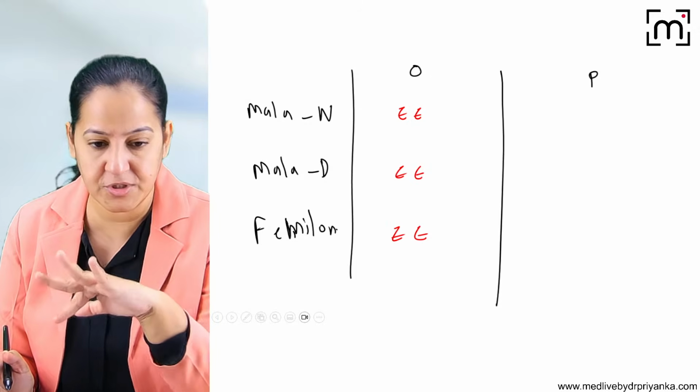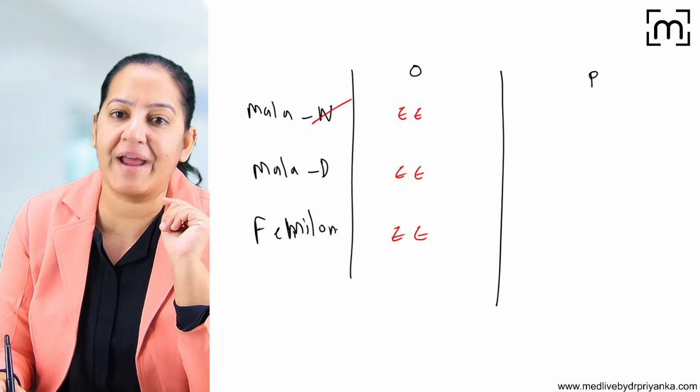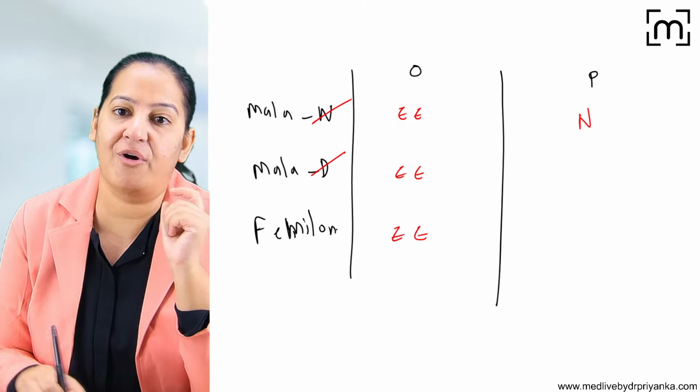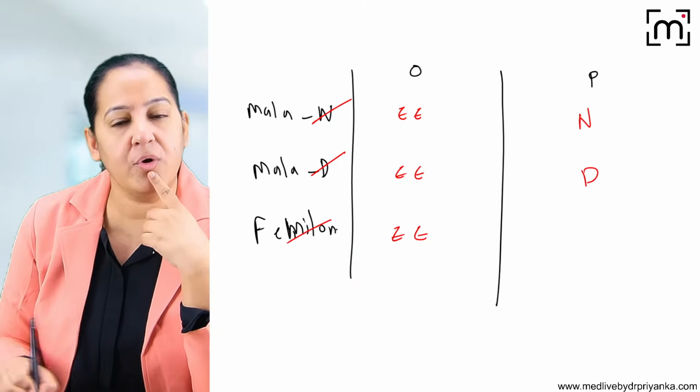Ethyl estradiol. Now learn the progesterone. Progesterone is also easy. N for N, that is norgestrel. D for D, that is desogestrel. In Familon also it's desogestrel.